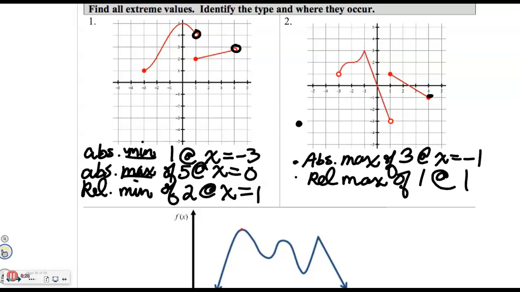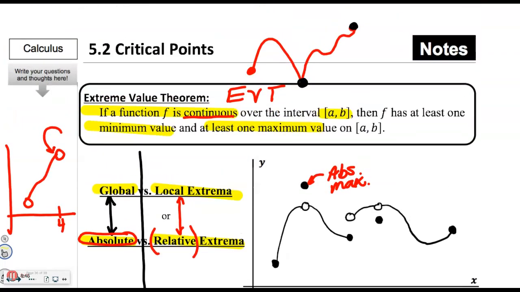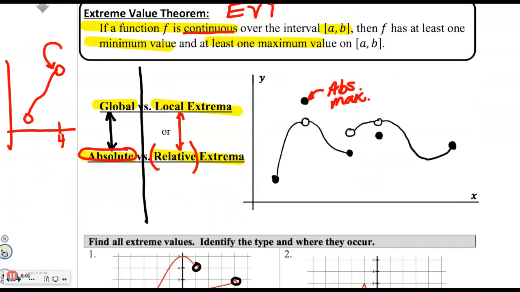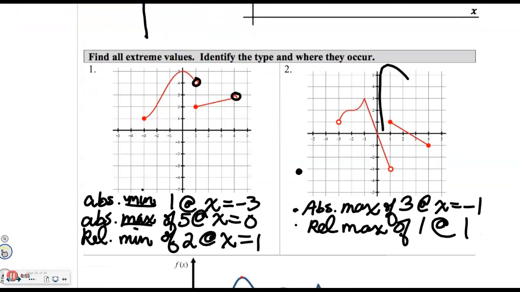This guy over here, although defined, is not the absolute minimum because all of these defined points are less than it. We can't call this one it because this function does not have an absolute minimum. You might say, LaRue, that violates the EVT. I want you to go back up and look at the EVT carefully. It says if a function is continuous on the closed interval, then you're guaranteed. We're not continuous, and we're also not on a closed interval. So I'm not guaranteed that I have them.